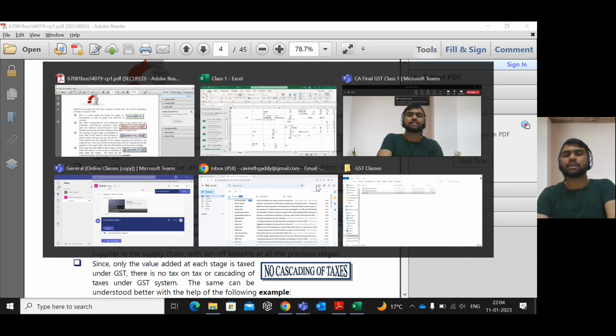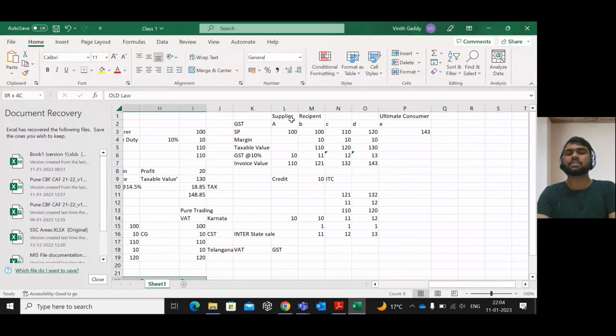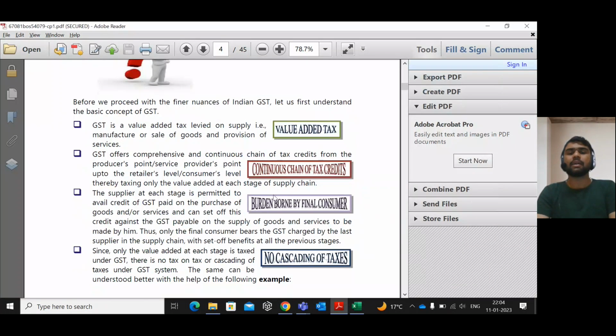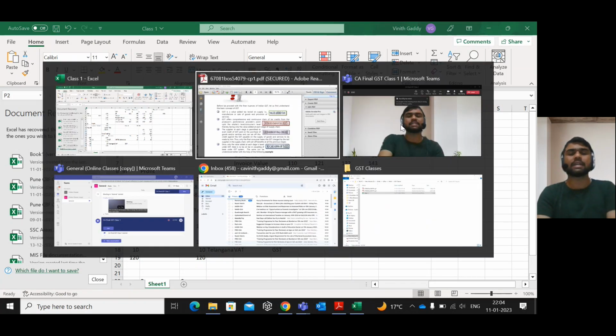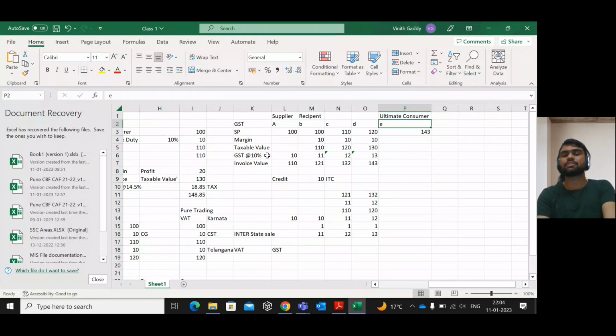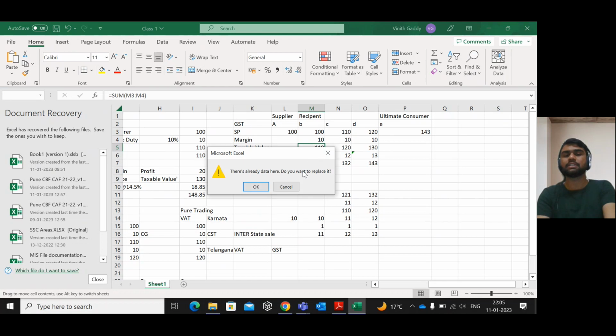Here in this example we have shown A, B, C, D as registered persons. If they are registered persons, the tax which they have paid to the previous supplier will be available as credit, as it will be directly credited to their input tax credit ledger. That is the continuous chain of tax credits. And the burden is borne by the final consumer. You can take the example of E, who is paying 13 rupees. As the tax chain breaks here, the ultimate consumer bears the GST. And no cascading effect. Here you can see that there is no tax on tax, only on the value addition there is tax.